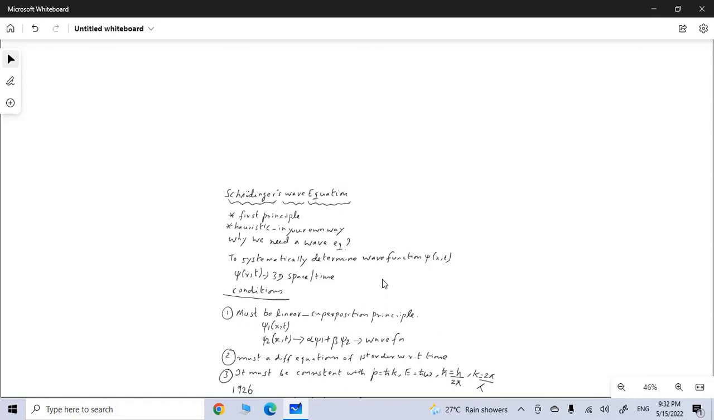Similarly, Schrodinger's wave equation is a first principle, and the derivation that is possible with Schrodinger's wave equation is a heuristic derivation. So what do you mean by heuristic derivation? It is an in-your-own-way type of derivation. So that's what we are going to do. We are going to develop the Schrodinger's wave equation in our own way.